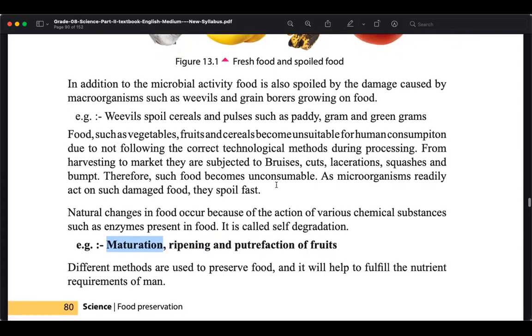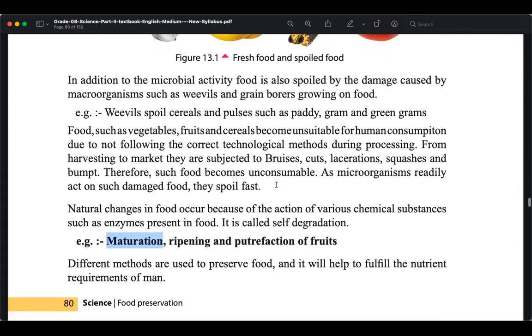So those are the things. So basically maturation or ripening or putrefaction, so these are main causes of degradation or decomposition, right?